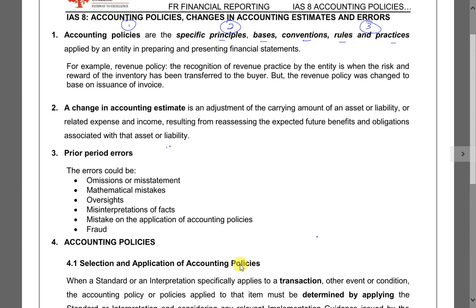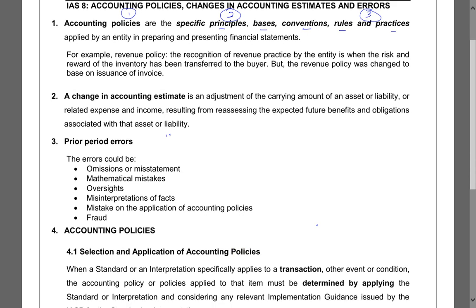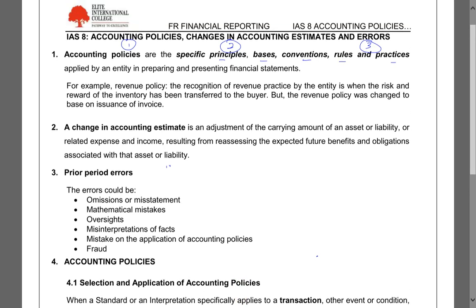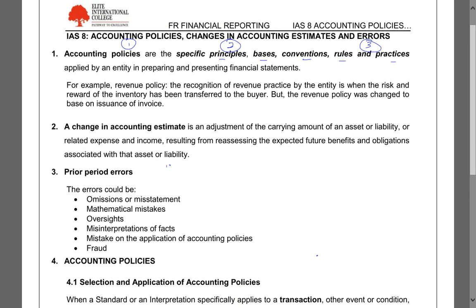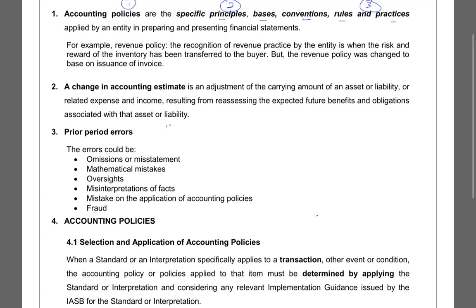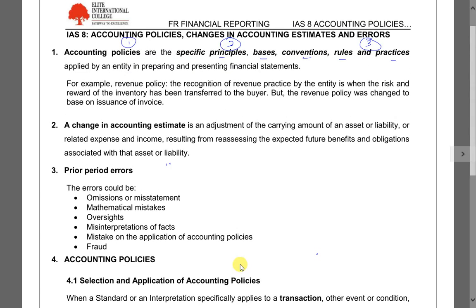Error can be omission or misstatement. You omit an entry, a sales invoice; a misstatement, a mathematical mistake. Oversight means you did not see it, you forgot, or misinterpretation of the fact. So these are errors. So we have 3 things: change in accounting policy, change in estimate, and error. We're going to start with the first one, accounting policy.